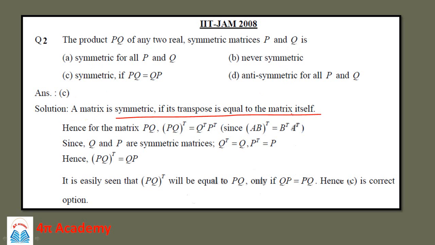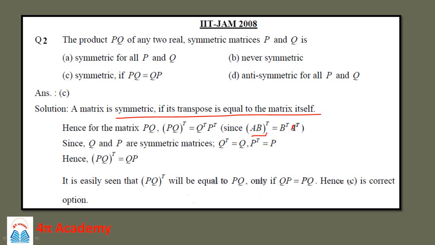Now for the matrix PQ, (PQ) transpose should be equal to Q transpose into P transpose, due to the property that (AB) transpose is equal to B transpose into A transpose. This is the property which you have to remember.